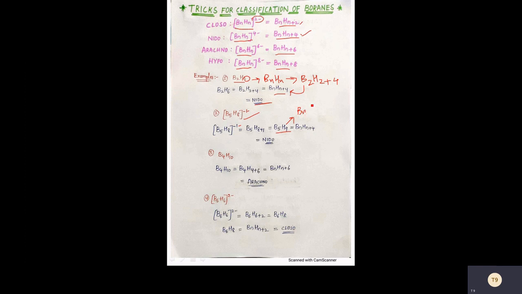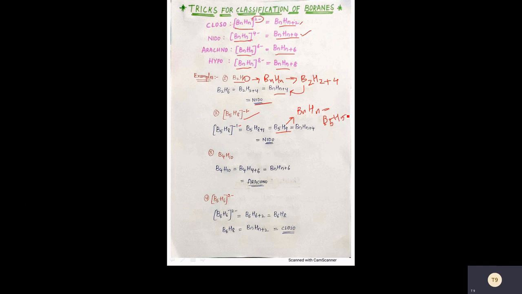Here n is the number of boron atoms, which is 5, so B5H5.